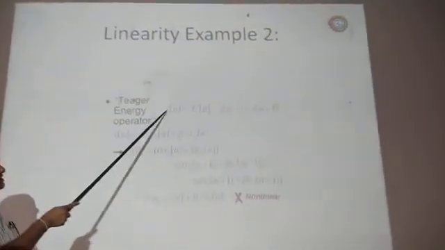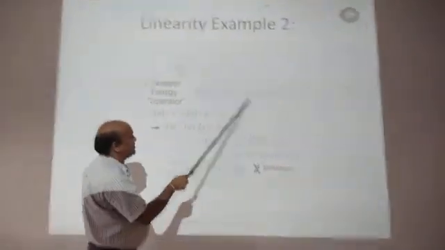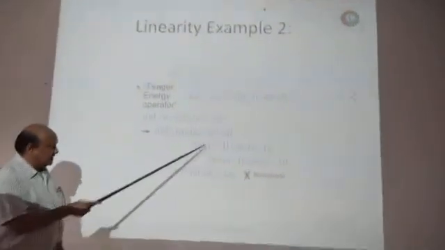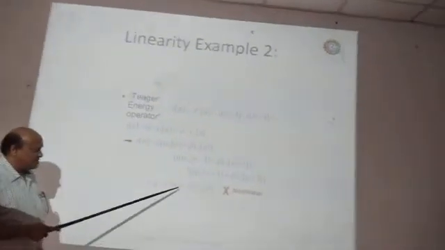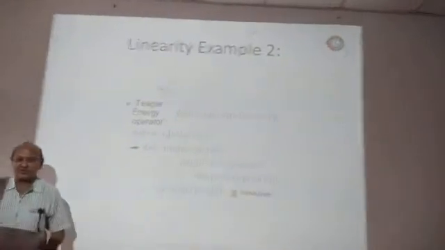Let us say y1 of n is equal to x1 square of n minus x1 of n minus 1 into x1 of n plus 1, and this type of equation we are not getting here, and therefore this is not equal to alpha y1 of n plus beta y2 of n. Hence this system is said to be a non-linear system.